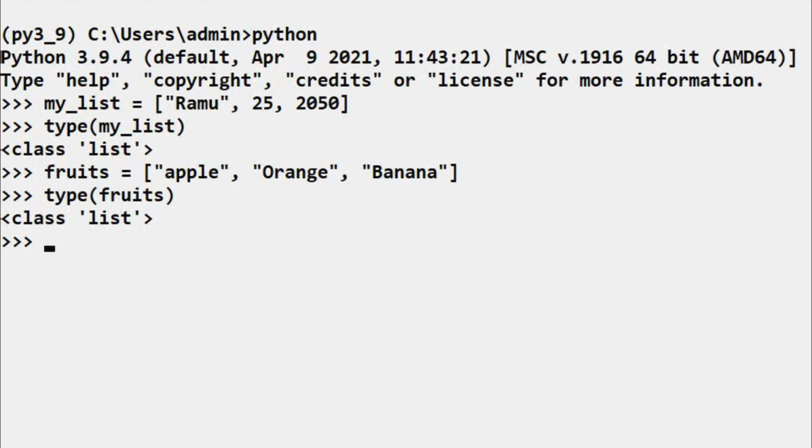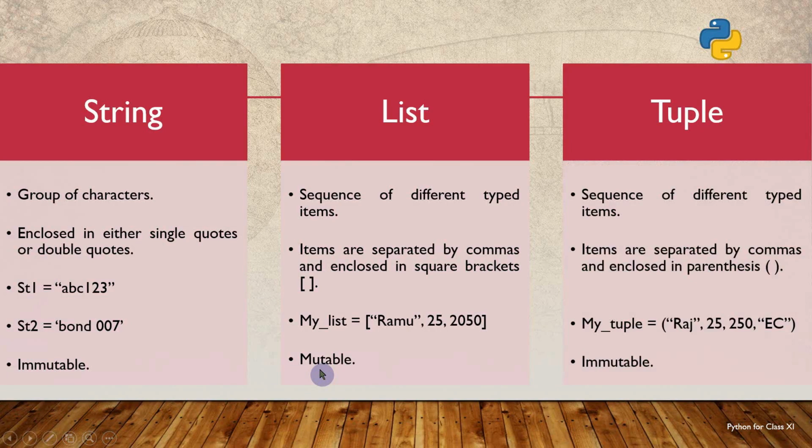In the first example, my_list has three different items, where the first item is a string and the remaining two items are integers. In the second example, fruits is another list where all the items are of string type. Next I am considering tuples. Like a list, a tuple is also a sequence of different typed items. Here the comma separated items of the tuple are enclosed in parentheses.